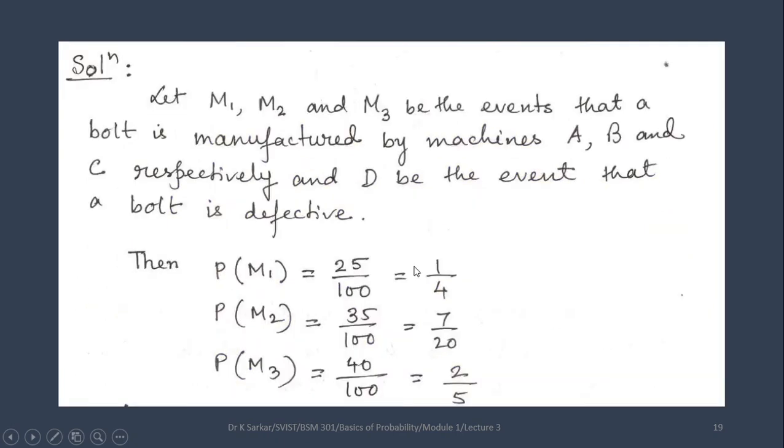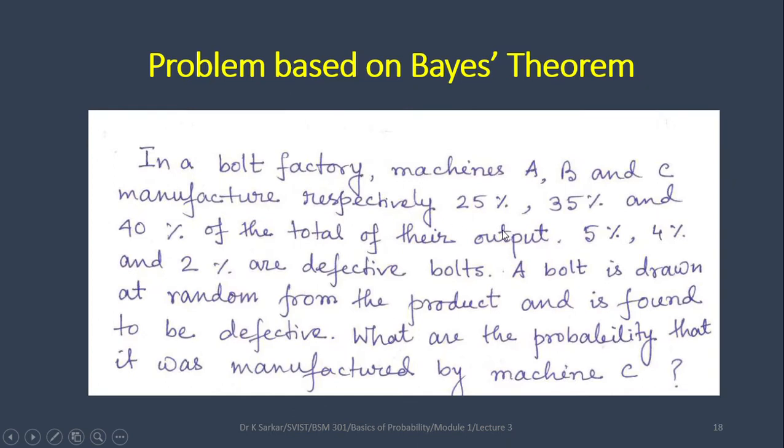Let us write down M1, M2 and M3 be the events that a bolt is manufactured by machines A, B and C respectively. So M1 for A, M2 for B, M3 for C. And let us take D, the event that a bolt is defective. Now in the question it has been given that machines A, B and C manufacture respectively 25%, 35% and 40%.